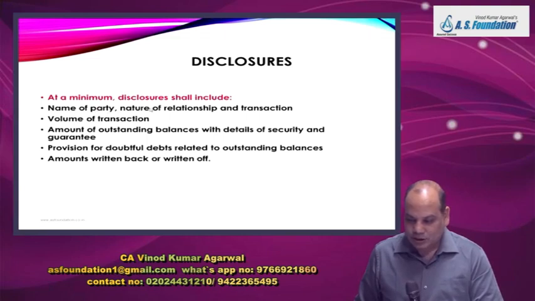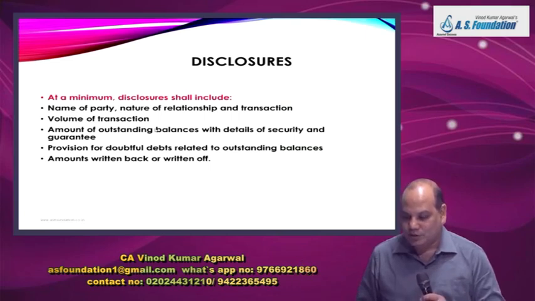Then the standard says at a minimum, disclosure shall include name of party, nature of relationship, transaction. Then you have to also give volume of transaction, meaning the amount. You will not write 7 kg have been sold, you have to write the value in rupees or the respective currency.